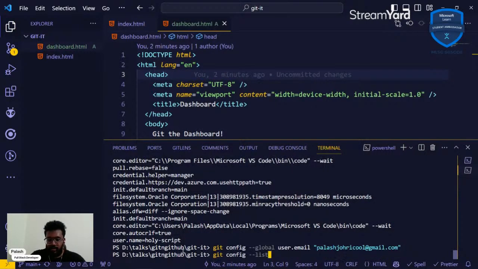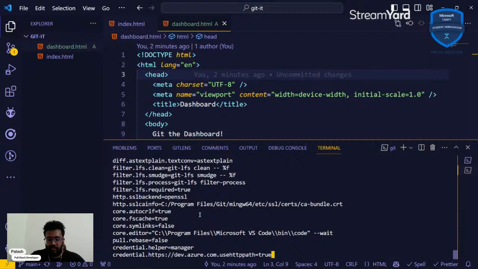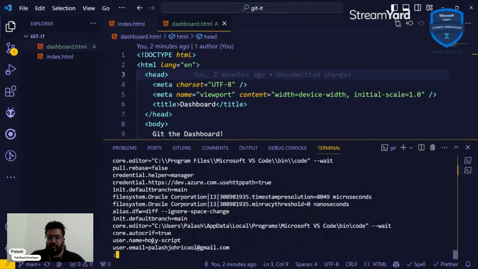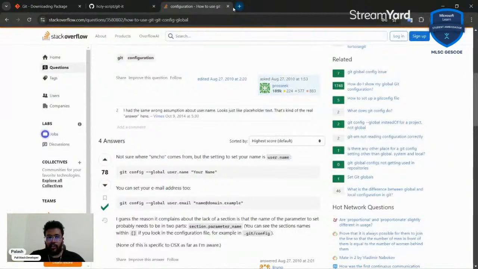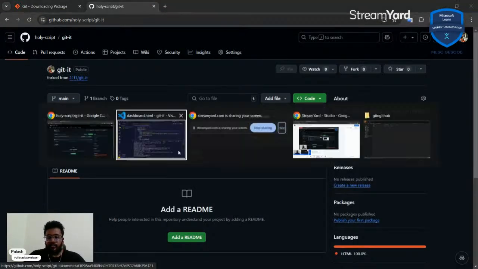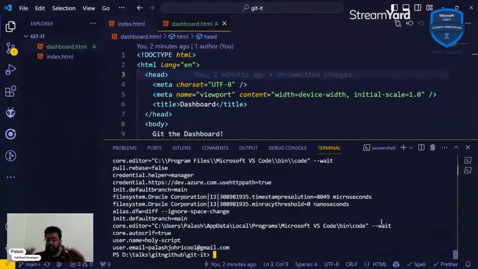And now if I do git config list, we're gonna see that we have all that stuff set over here, right? So now I'm gonna press Q, exit the log, and we can close this tab. And yeah, that's the basic git configuration that you need to do.